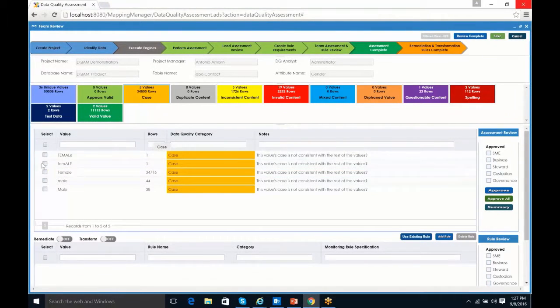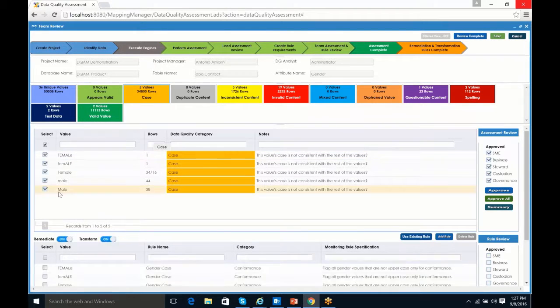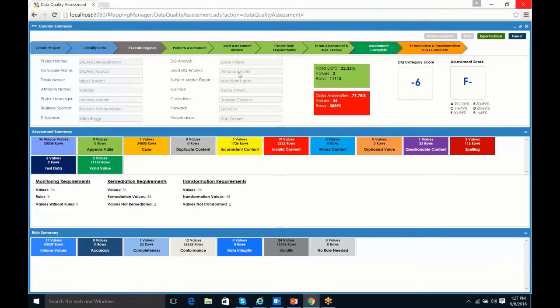The other way that this becomes very useful is traceability. So again, if somebody said, well, I don't believe my person approved that, they can select this and see who did approve these. And again, they can see that, yeah, my person did approve it. So again, traceability, they can look here and see what role was played from each of the data community people, and who did those roles, and then be able to track back and see that they did the approvals. Beneath our tiles, we now have some summary tables. So here on the first one, the monitoring requirements, what we're showing is that we have 36 different values.